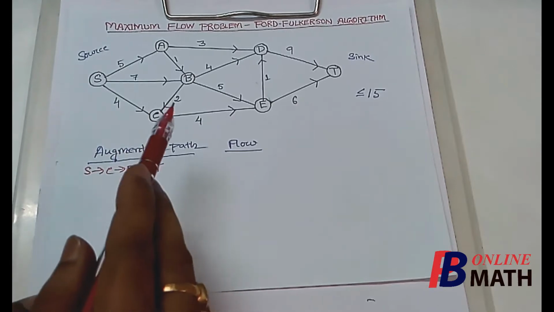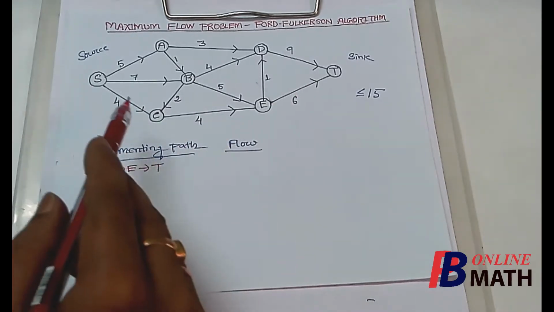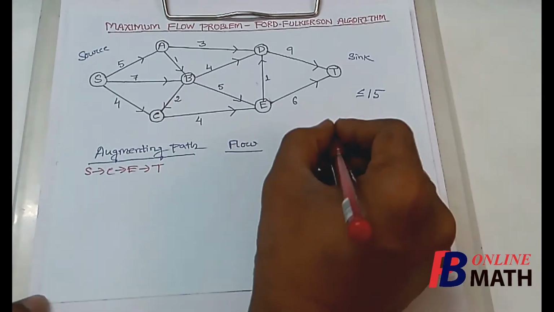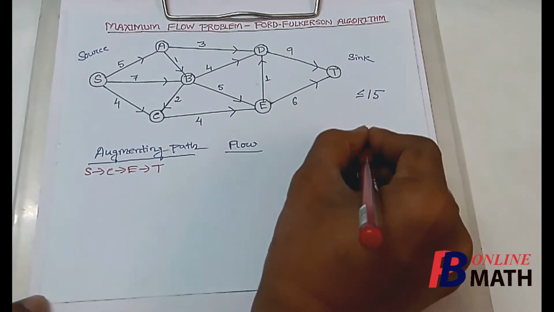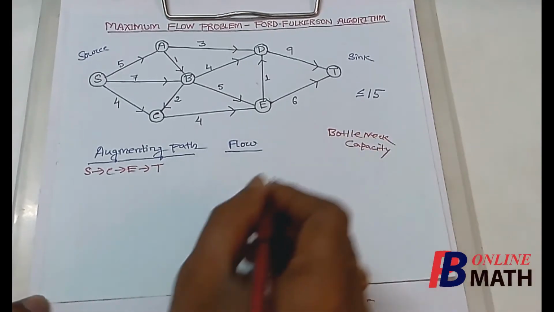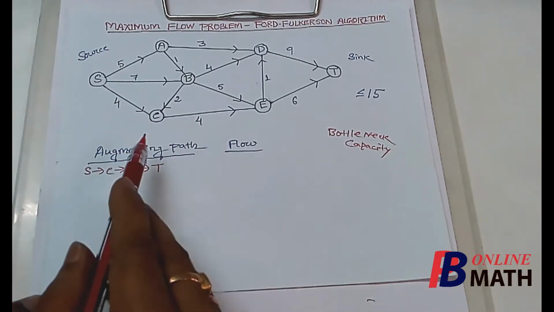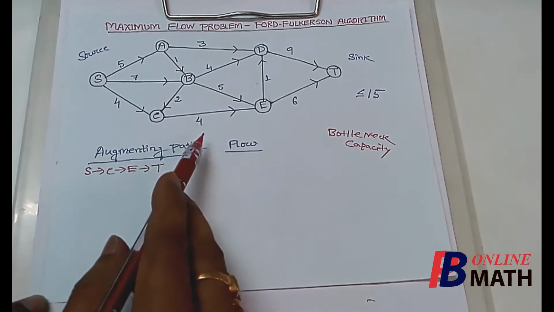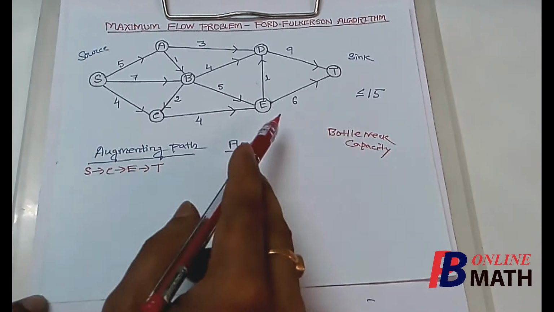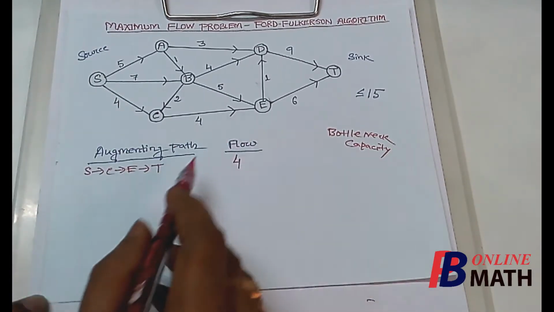This is the maximum amount of flow that can be sent from S to T via this augmenting path. This minimum capacity is known as the bottleneck capacity, and in this path this 4 is the bottleneck capacity. So we write the flow is 4 through this path.